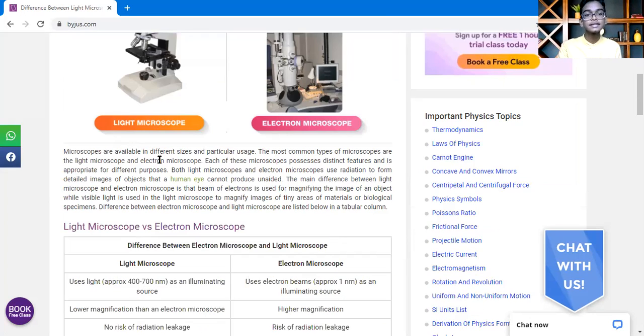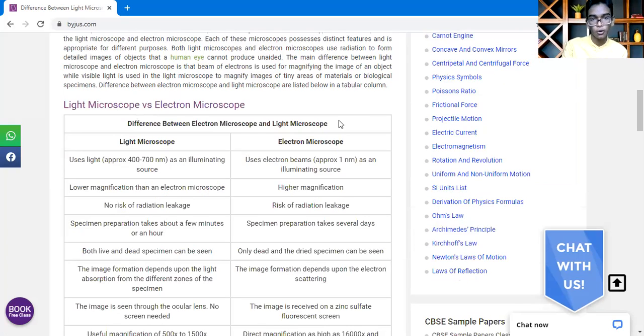Okay, let's see the differences between the electron microscope and the light microscope. First the light and then the electron. The light microscope uses light of approximately 400 to 700 nm as the illuminating source. The electron microscope uses electron beams of approximately 1 nm as the illuminating source.